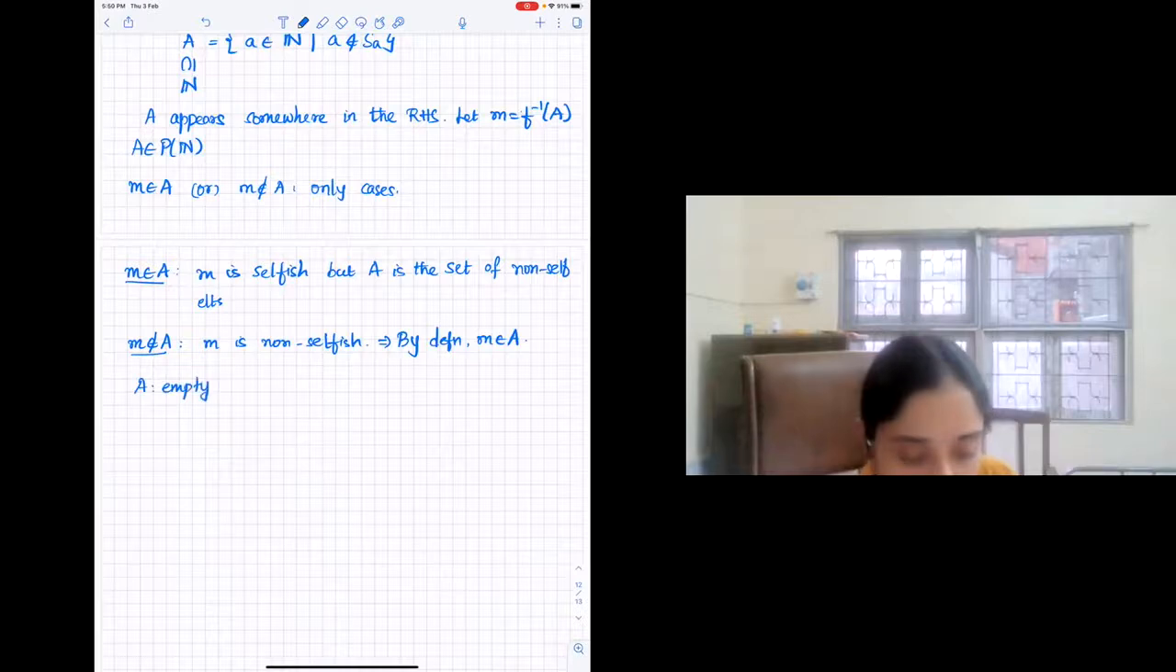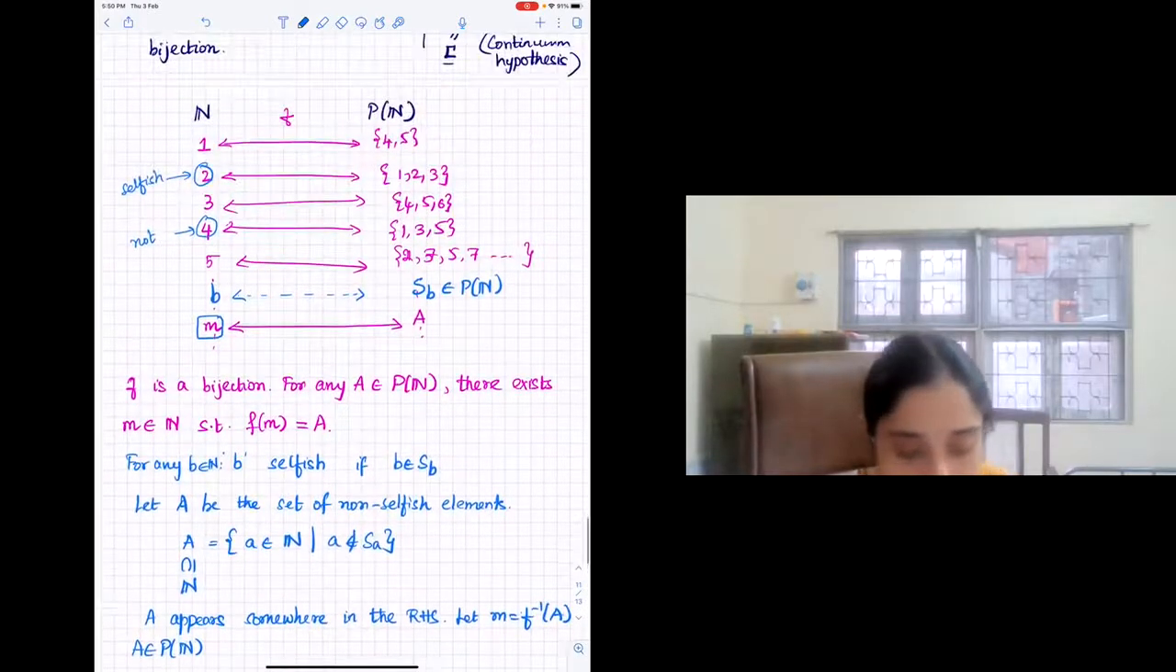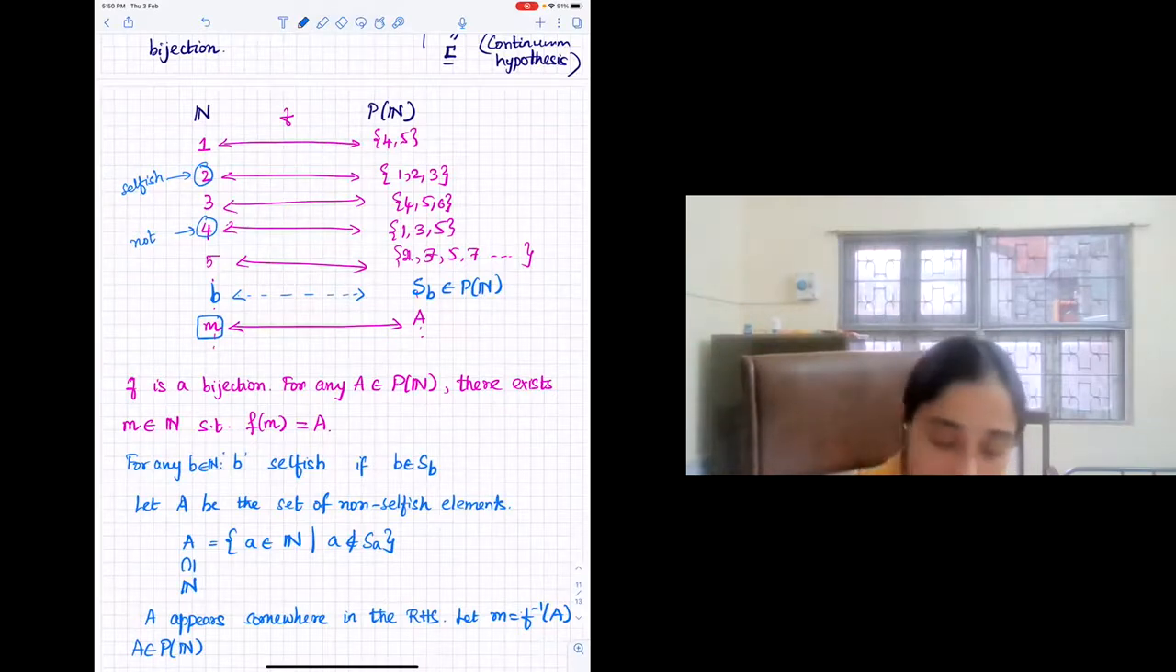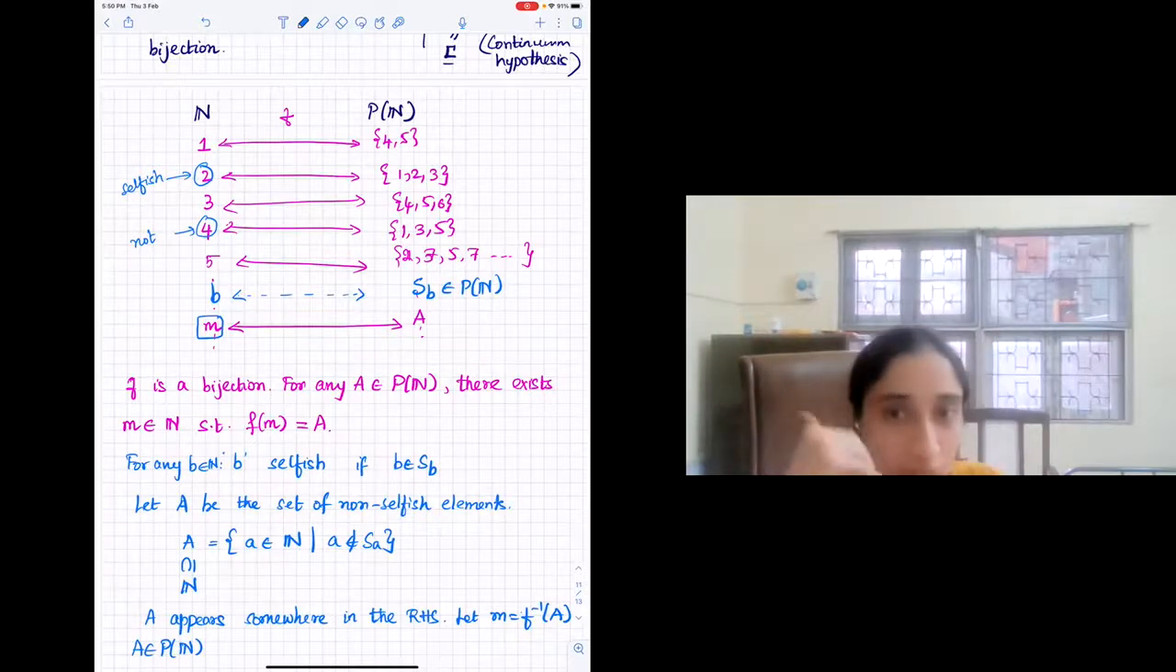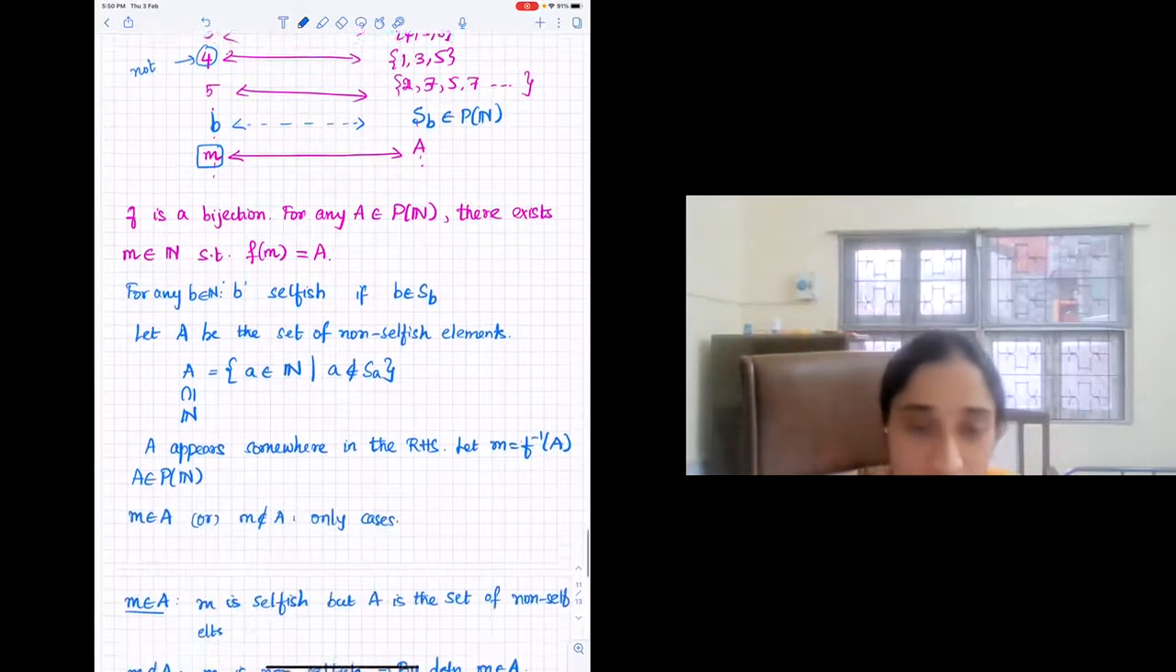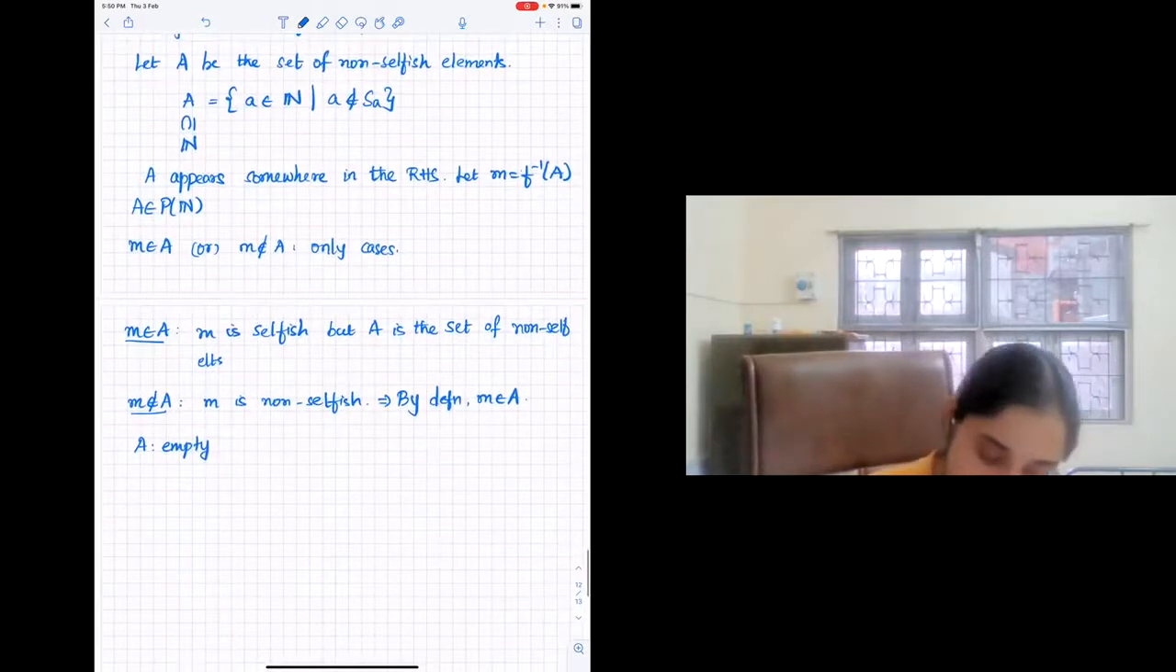But if A is empty, can someone say what is the problem? Then M wouldn't have a pre-image. Yeah, right? Then the empty set will not have a pre-image. Is that clear? I don't know the name of the student who raised this question. Yes, ma'am. I need to think a bit.